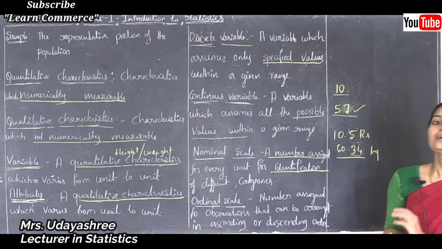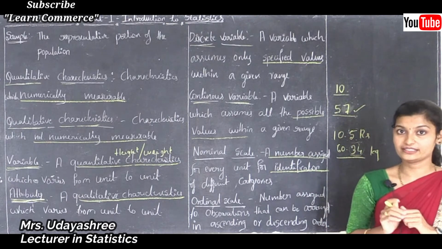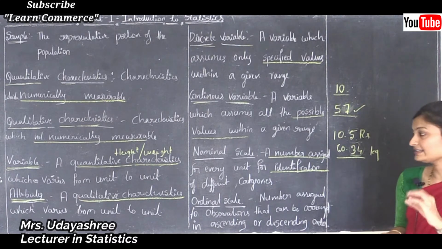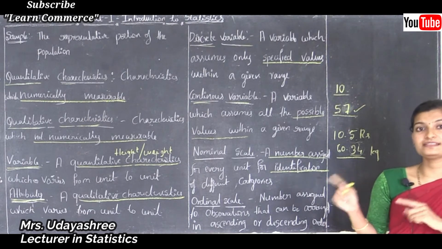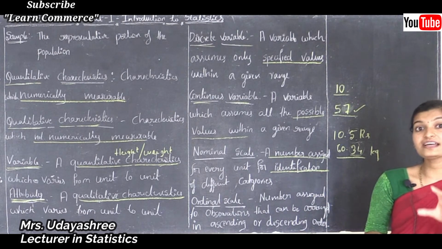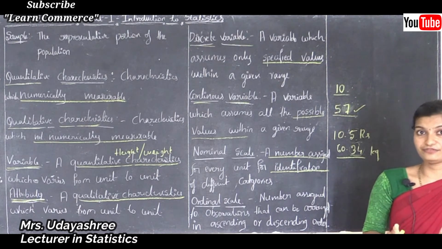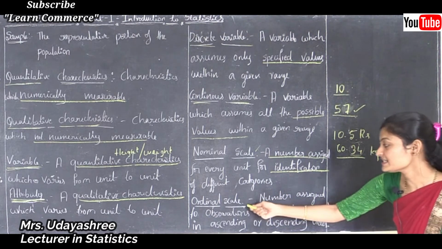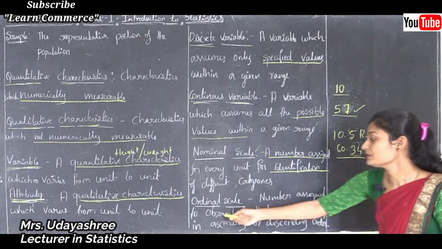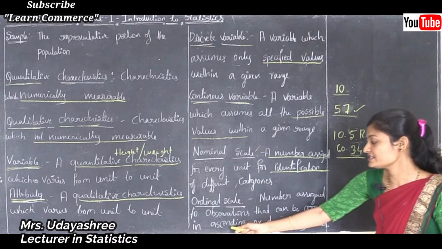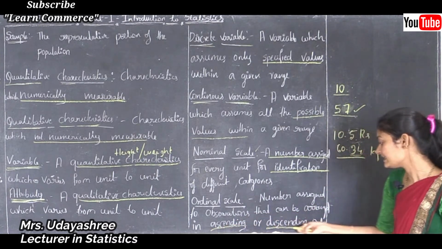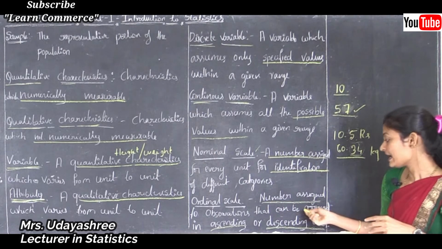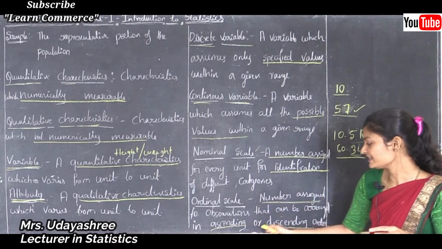For example, roll numbers assigned to students in a college, here roll numbers are assigned only for identification. Like that, class sections like A, B, C, D. Here class sections are given only for identification. That is nominal scale. Then what is ordinal scale? Ordinal scale is numbers assigned to observations that can be arranged in ascending or descending order. In the sense, here numbers are assigned only for arrangement of observations in ascending or descending order.